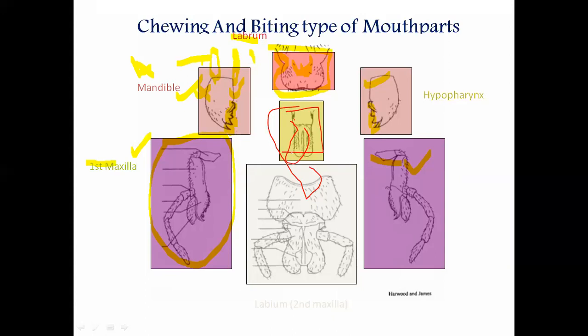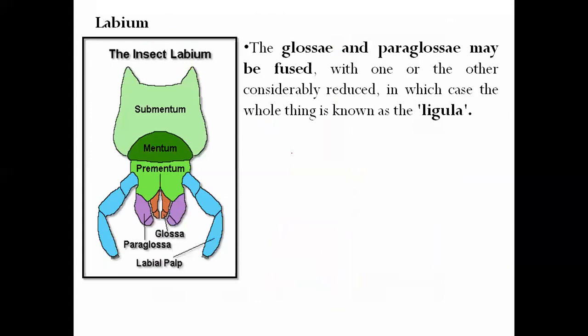Now the last part remains, the labium. It is also called the second maxillae, a composite structure attached to the lower end of the mouth parts or the neck region, which encloses the mouth cavity.